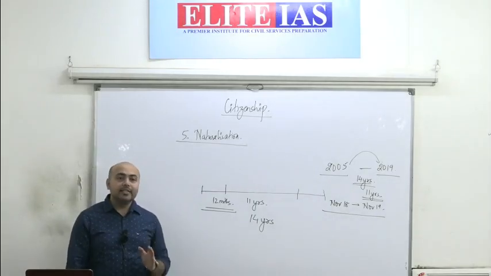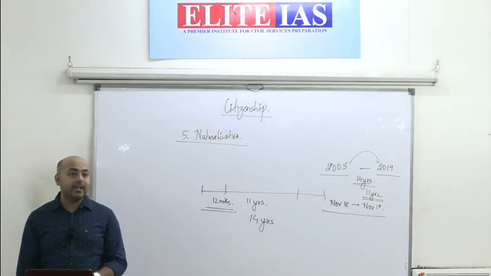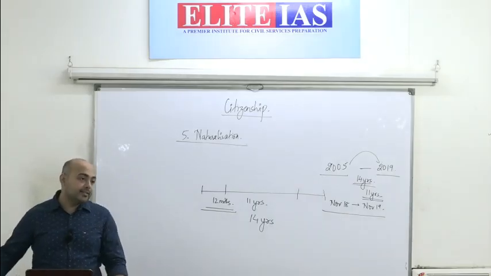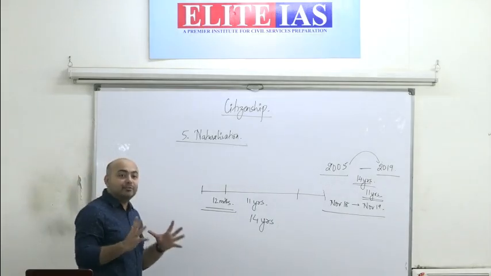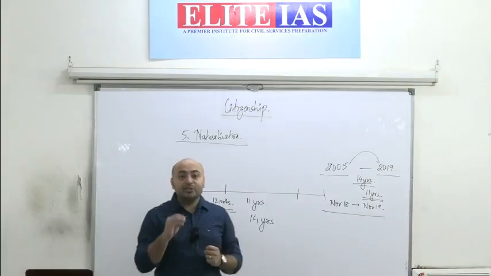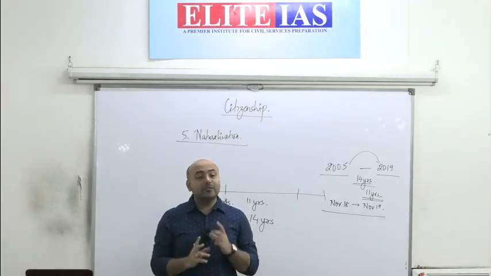Clear? These are the 5 modes under the Indian Citizenship Act of 1955 in which you can get citizenship of India. Remember, if you look at all these 5 modes, they are again based on those two laws that we had talked about in the last class. What were those two laws?